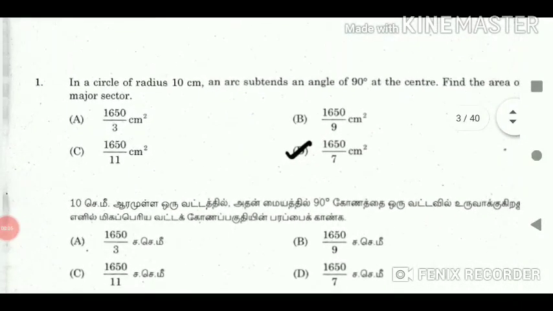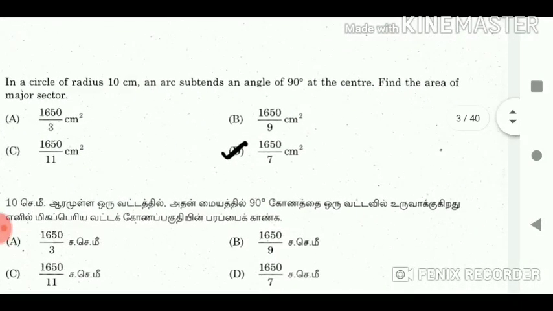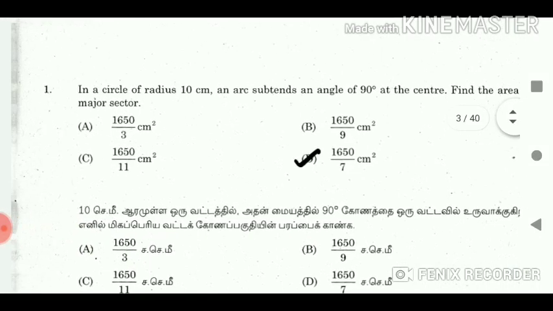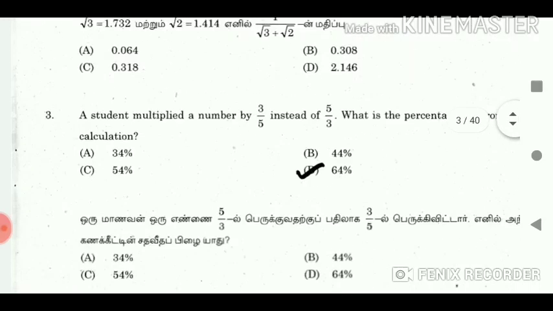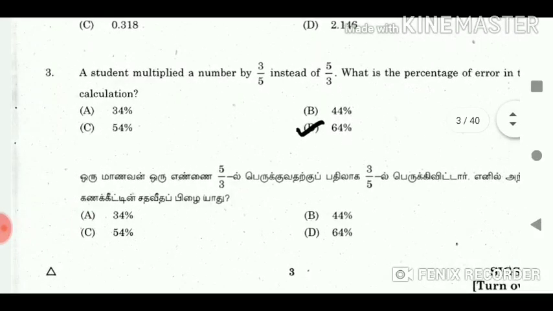1. In a circle of radius 10 cm, an arc subtends an angle of 90 degrees at the center. Find the area of the major sector. Answer D. 2. Answer C. 3. A student multiplied a number by 3/5 instead of 5/3. What is the percentage of error in the calculation?